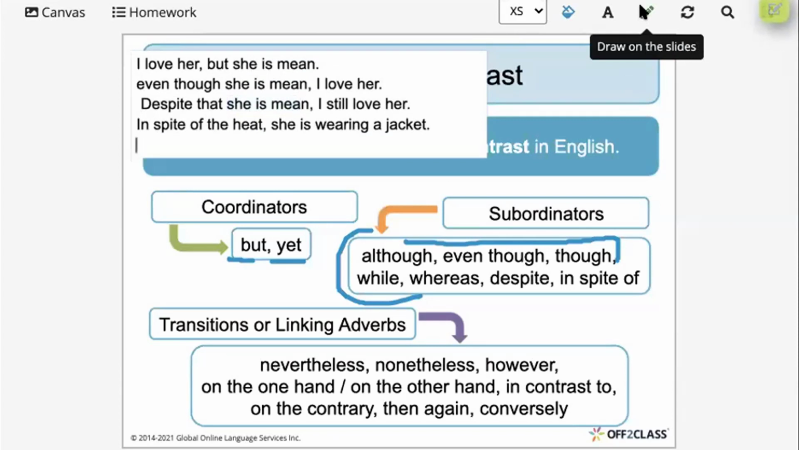Are they clear so far? I'm feeling that you don't understand, girls. Do you understand so far? Is it clear? Yes, please.